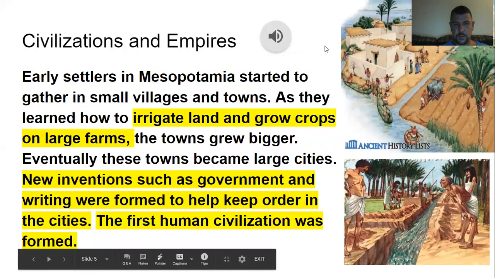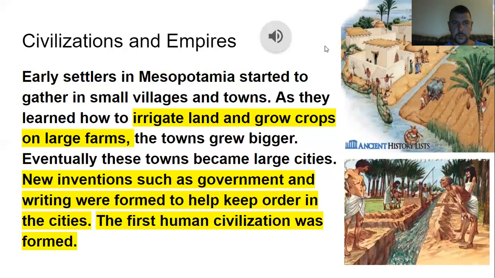Civilizations and empires. Early settlers in Mesopotamia started together in small villages and towns. As they learned how to irrigate land and grow crops on large farms, the towns grew bigger. Eventually, these towns became large cities. New inventions such as government and writing were formed to help keep order in the cities. The first human civilization was formed.